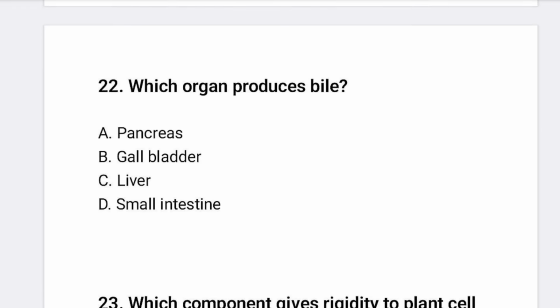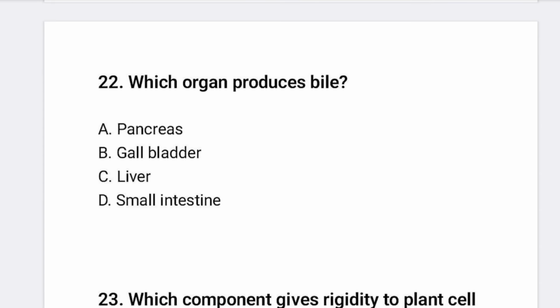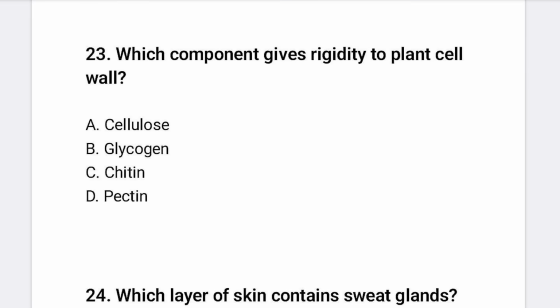Another, which organ produces bile? So option C is correct, the liver, where bile is produced. Okay. Another, which component gives rigidity to the plant cell wall? Cellulose, glycogen, chitin, or pectin. 23. Okay. So rigidity in the plant cell wall comes from cellulose.